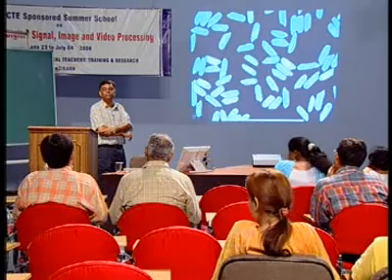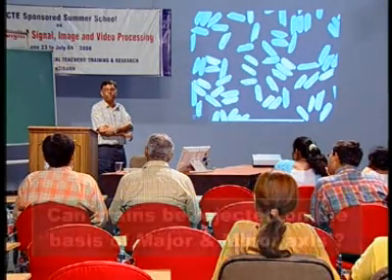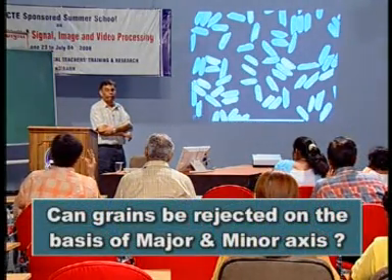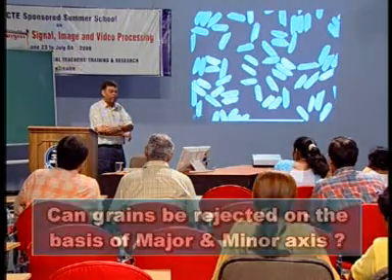By using the major axis and minor axis on the grains, we can very easily detect that some of the grains are to be rejected. Yes, no, but the dimensions are indicating of what can be rejected.